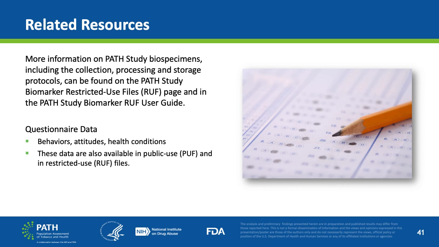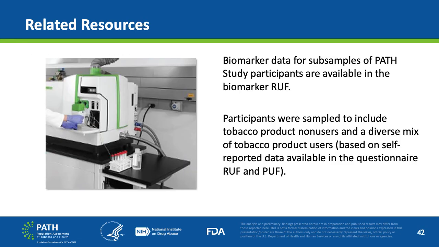The questionnaire data such as behaviors, attitudes, and health conditions are also available in the public use and restricted use files of the PathStudy data. Further, biomarker data for subsamples of PathStudy participants are available in the biomarker restricted use files.